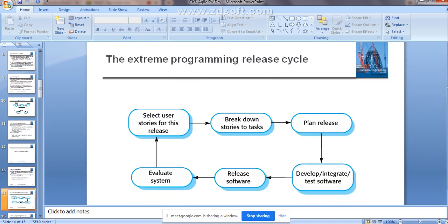What is the release cycle? The name itself indicates the extreme programming release cycle. We have seen here how it releases the software by using the extreme programming technique.